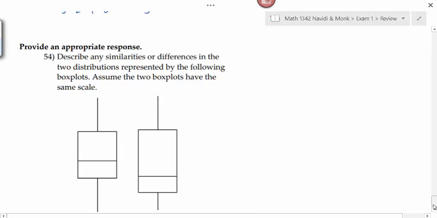And then the last question definitely would not be multiple choice. Couldn't be, because I'm asking you to describe any similarities or differences between the two distributions that are represented by the box plots. Things that you want to address here are the shape, the center, and the spread. To help us distinguish which box plot I'm talking about, I'm just going to call this box plot A and box plot B. I'd recommend that if I give you two box plots to compare, you do the same thing.